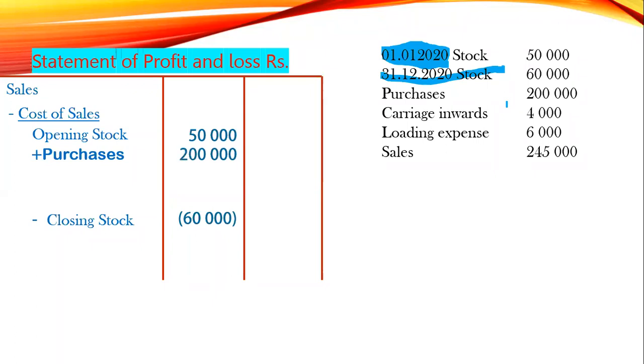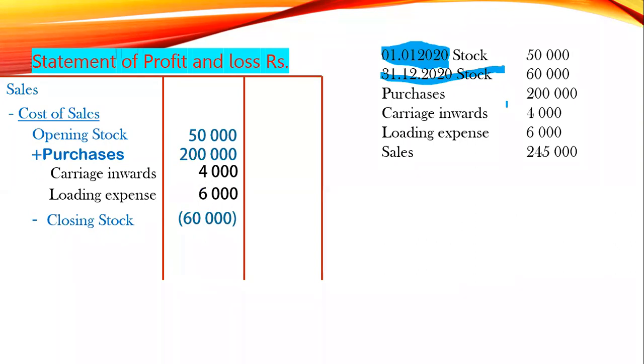The order they have given, we have to do it. Carriage inwards 4,000, add to purchase. Loading expense 6,000, also added to purchase. Finally, they have given sales.